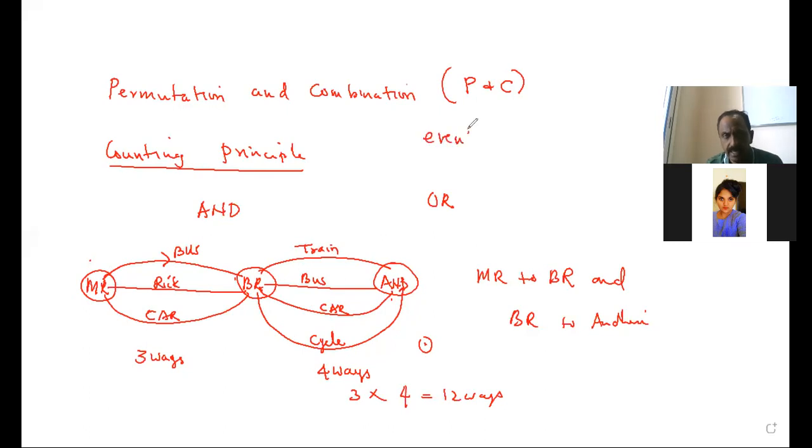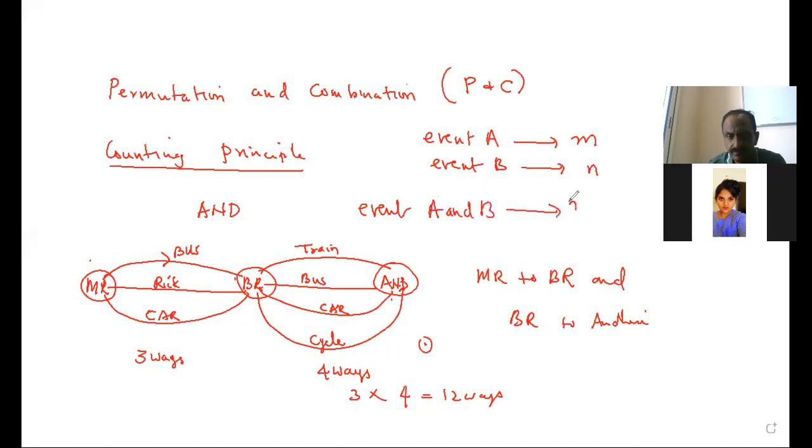If an event A can be done in M ways, event B can be done in N ways, then event A and B can be done in how many ways? M into N ways. This is what is called counting principle.